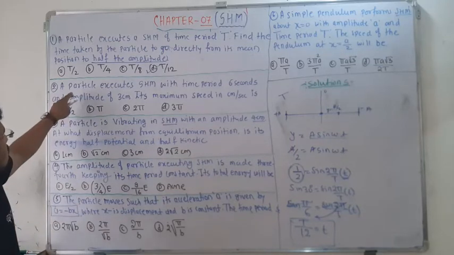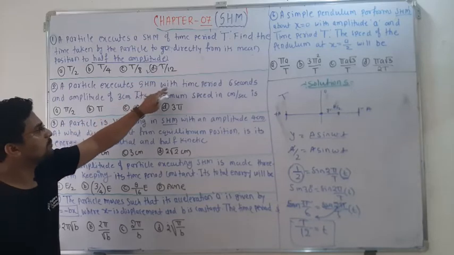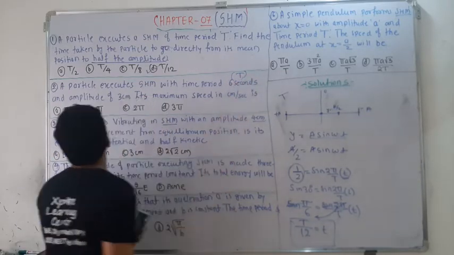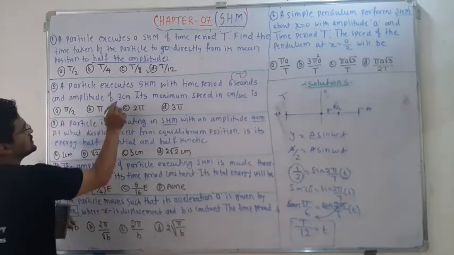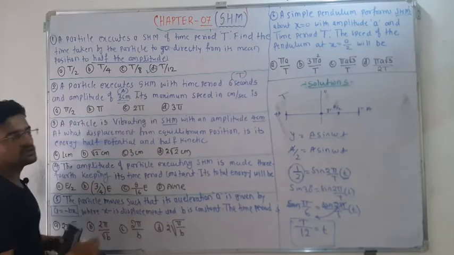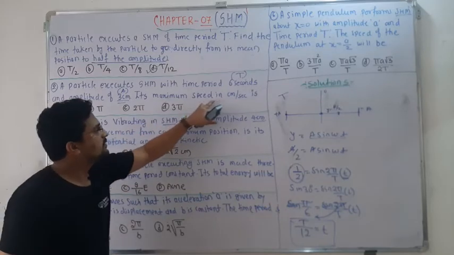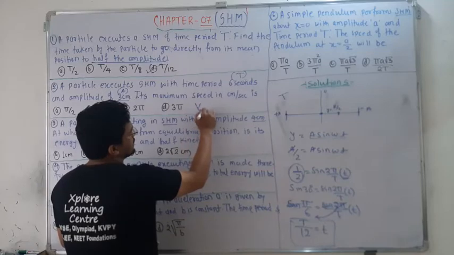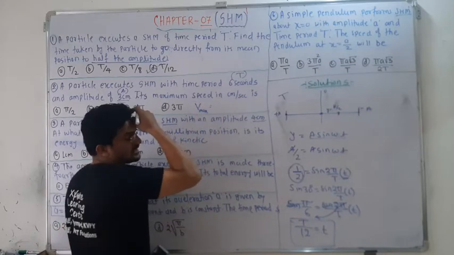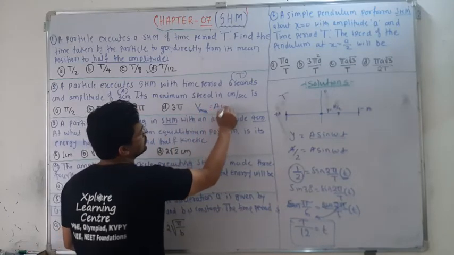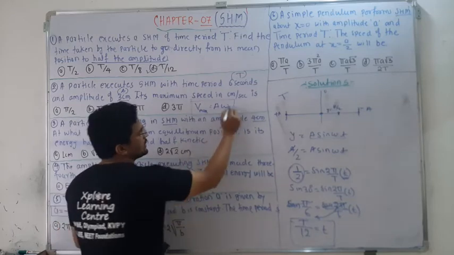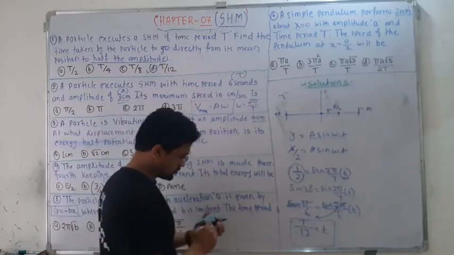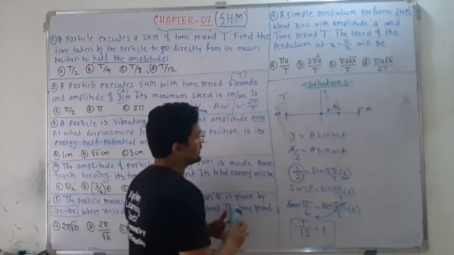Next: a particle executes SHM with a time period of 6 seconds. So T is given as 6 seconds, and the amplitude is 3 centimeters, so A is given. Find its maximum speed in centimeter per second. We already know V max in the case of velocity and acceleration. I told you that V max is equal to A omega, and this omega can be written as 2 pi by T. By using this equation you can get the answer.